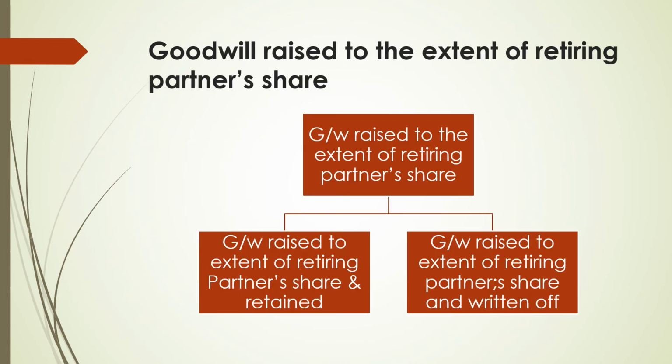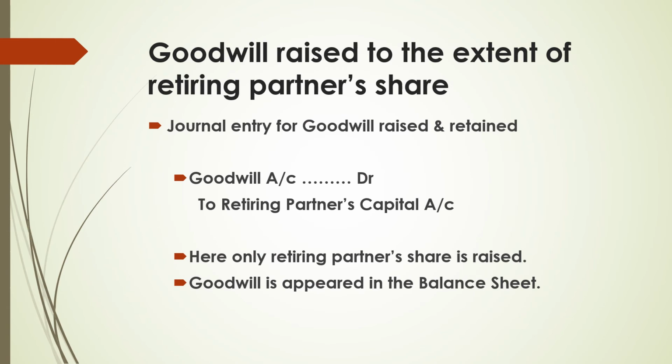Our second method is goodwill raised to the extent of retiring partner's share. In this method, either we raise the goodwill and retain it in the business, or we raise the goodwill and write it off. Here, only the retiring partner's share in goodwill is raised. So, the journal entry for goodwill raised to the extent of retiring partner's share is goodwill account debit to retiring partner's capital account. In this method, goodwill appears in the new balance sheet after the retirement of a partner.